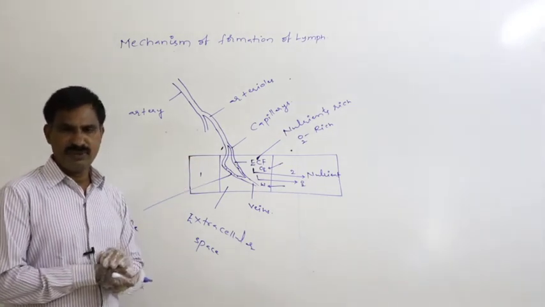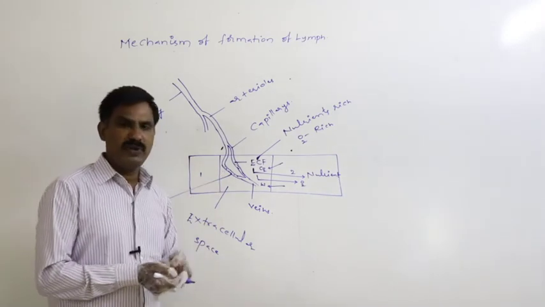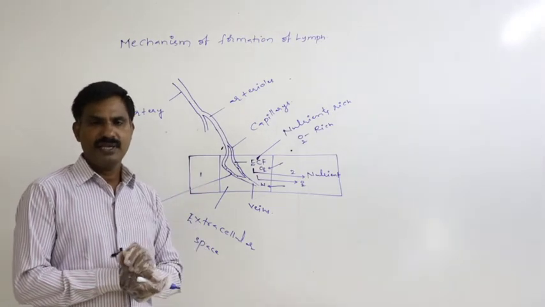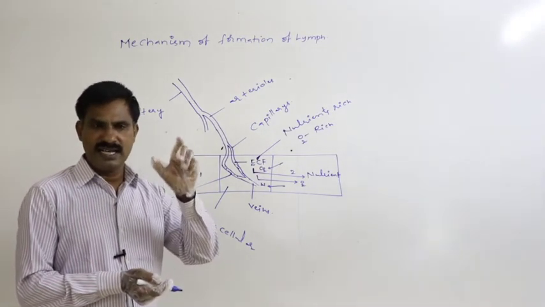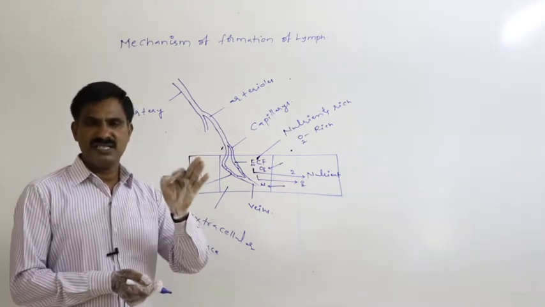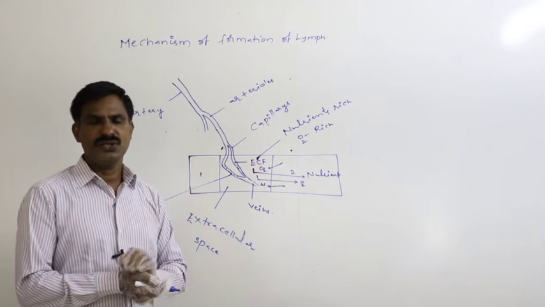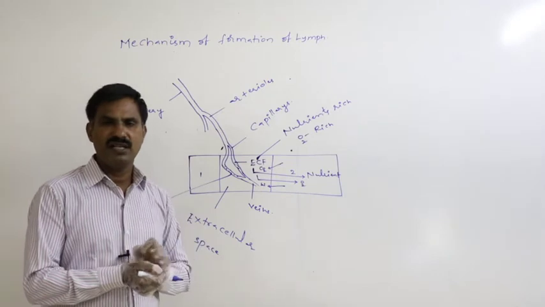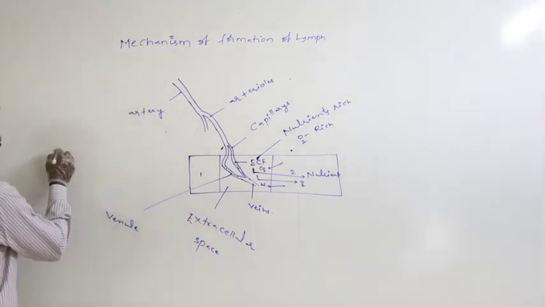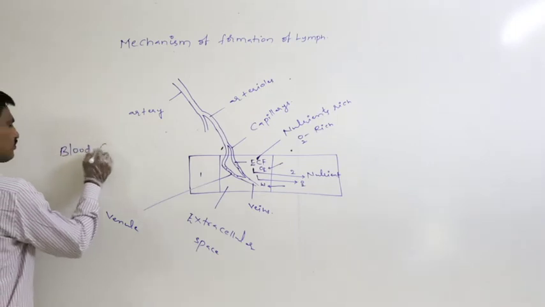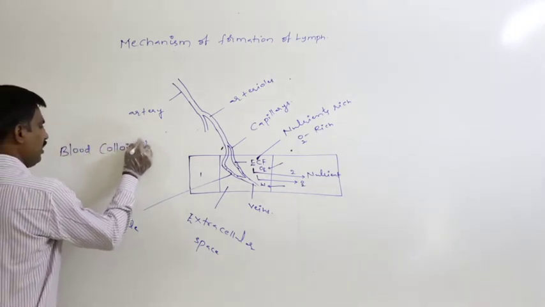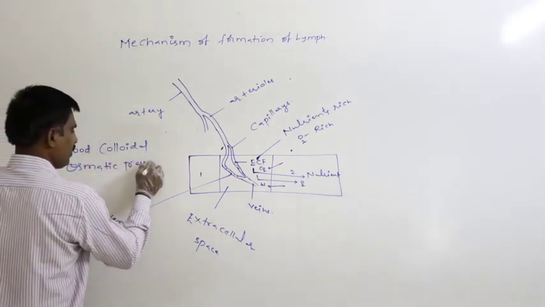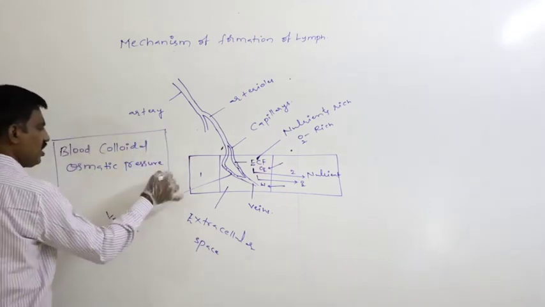So definitely whenever the blood reaches to venular end, this blood concentration reaches to peak level, because in this particular blood, big sized plasma proteins are present as it is, big sized plasma proteins are retained as it is, and RBC cells also are retained as it is. So that only concentration of the blood reaches to peak level, that is said to be the blood colloidal osmotic pressure.